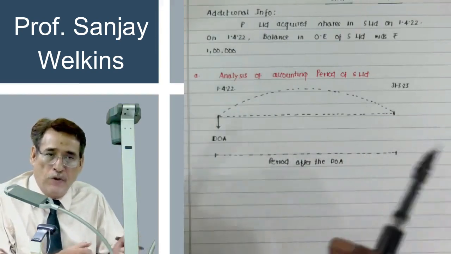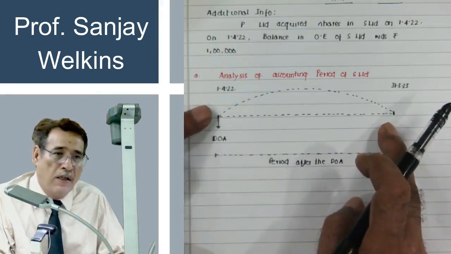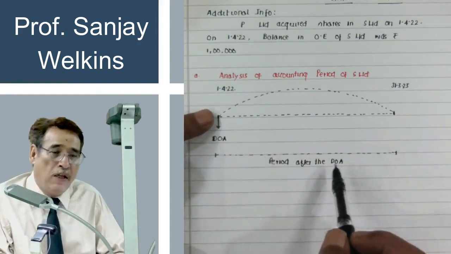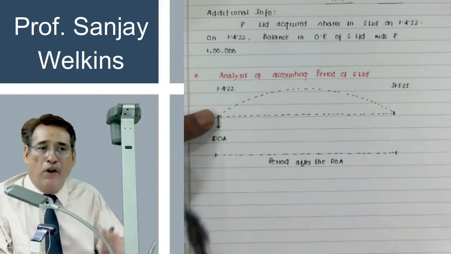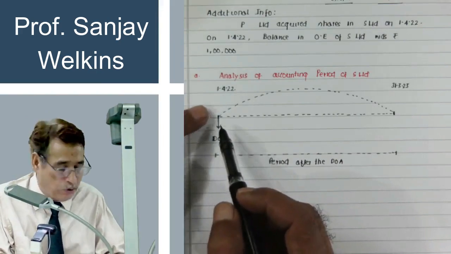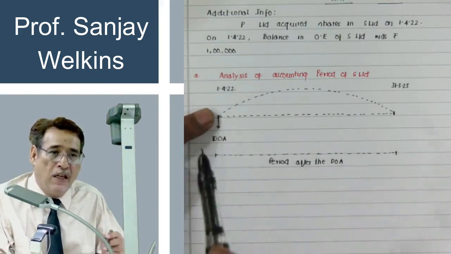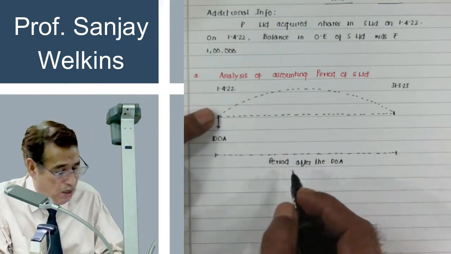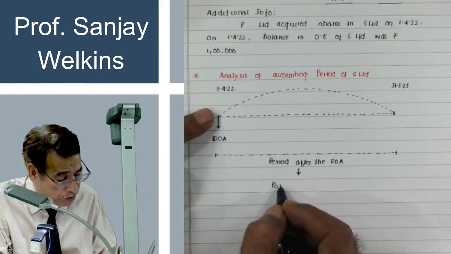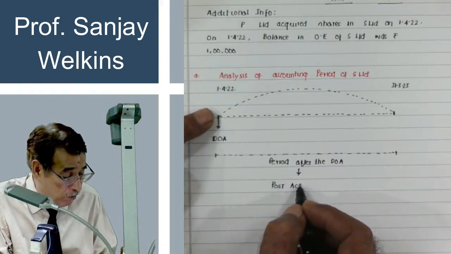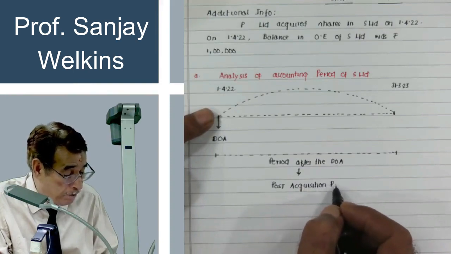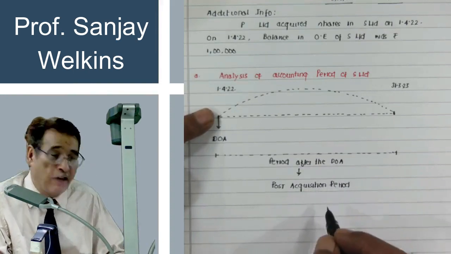Accounting period simply shows you the range between the opening date and the closing date, the entire accounting period. So we can say that the entire accounting period is the period after the date of acquisition. Can we say it? Yes, absolutely, because the date of acquisition is 1/4/2022. In more technical words, later on we will call it the post-acquisition period.